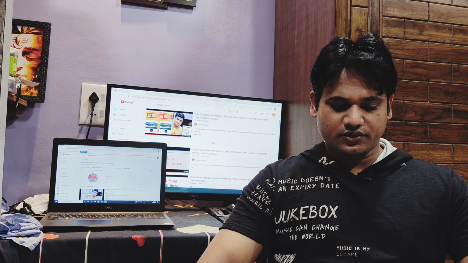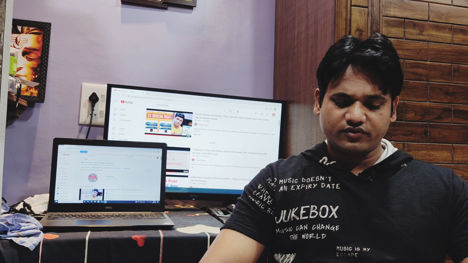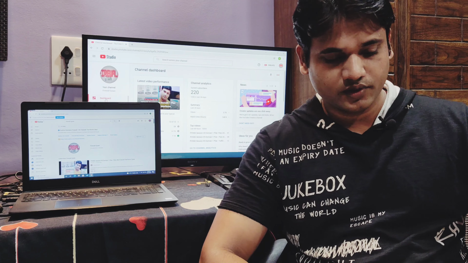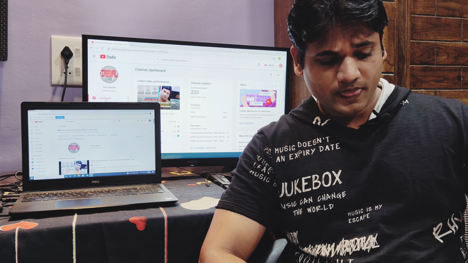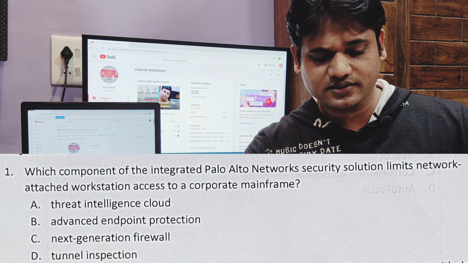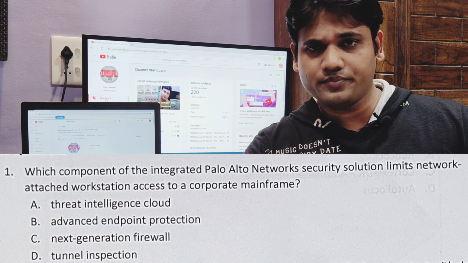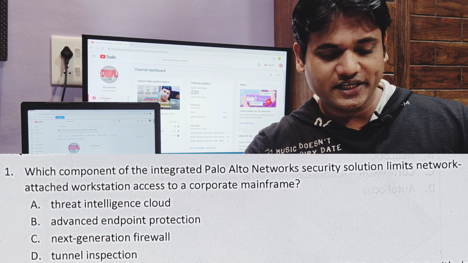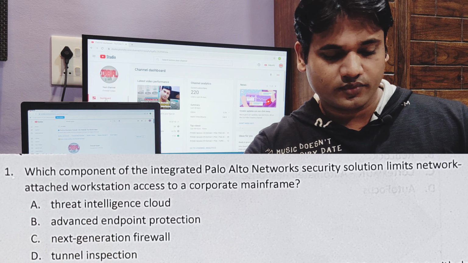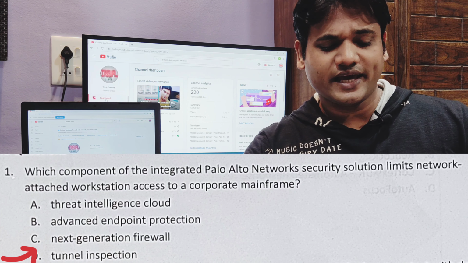So the first scenario is to identify how the Palo Alto Networks products work together to detect and prevent threats. Let's take the first question. Which component of the integrated Palo Alto Networks security solution limits network attached workstation access to a corporate mainframe? Options are Threat Intelligence Cloud, Advanced Endpoint Protection, Next Generation Firewall, Tunnel Inspection. The answer is obvious. Number C, Next Generation Firewall.